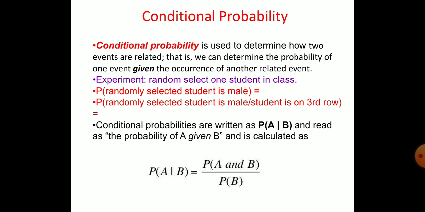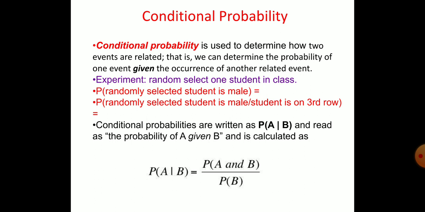You see, conditional probability is used to determine how two events are related. That is, we can determine the probability of one event given the occurrence of another related event. You see here, what is the experiment? Random selection of one student in a class. Suppose a randomly selected student is a male student.